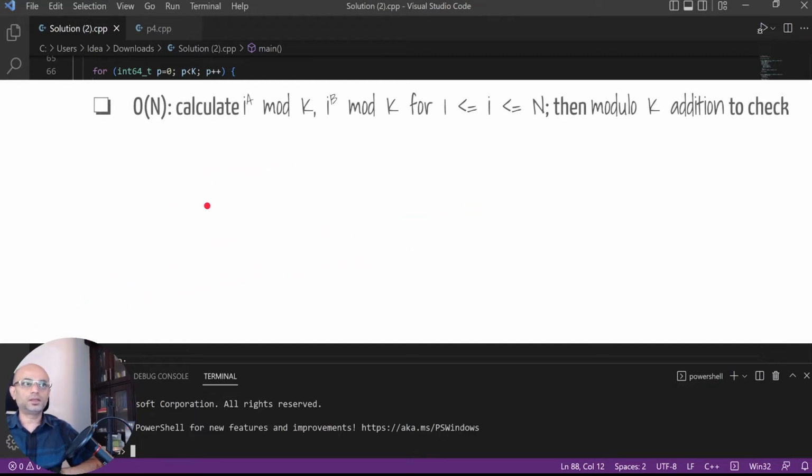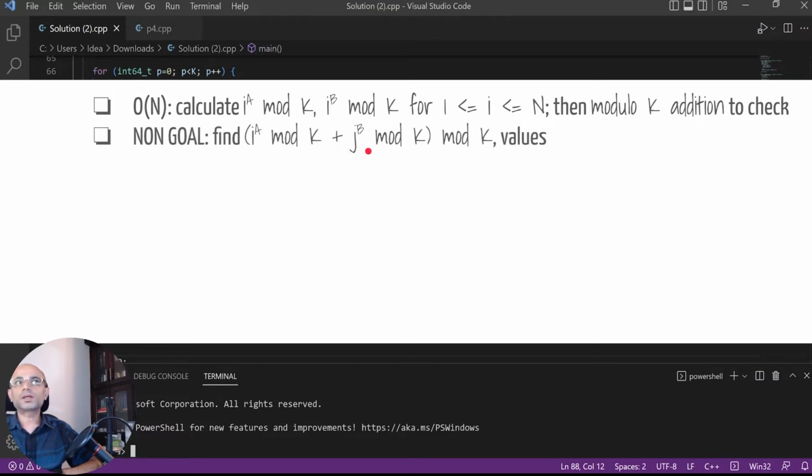And the order n solution that we looked at, we were calculating i power a mod k and i power b mod k for all i values between 1 and n. And we are doing the modulo k addition to check later on while counting.